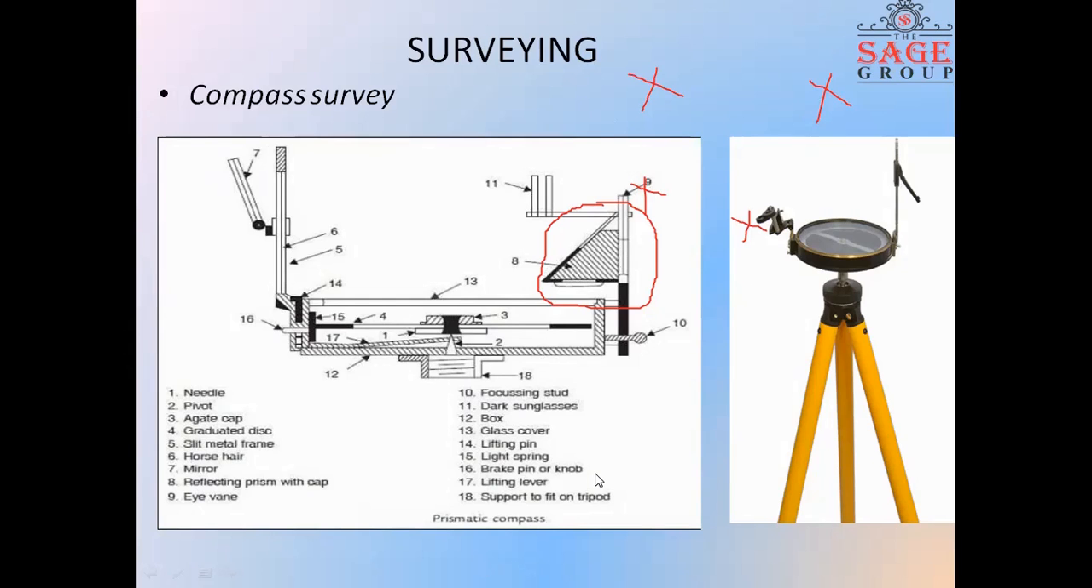So basically, in today's class, we have just discussed the chain survey and the compass survey. Later we will discuss more about the theodolite and tachometric survey.